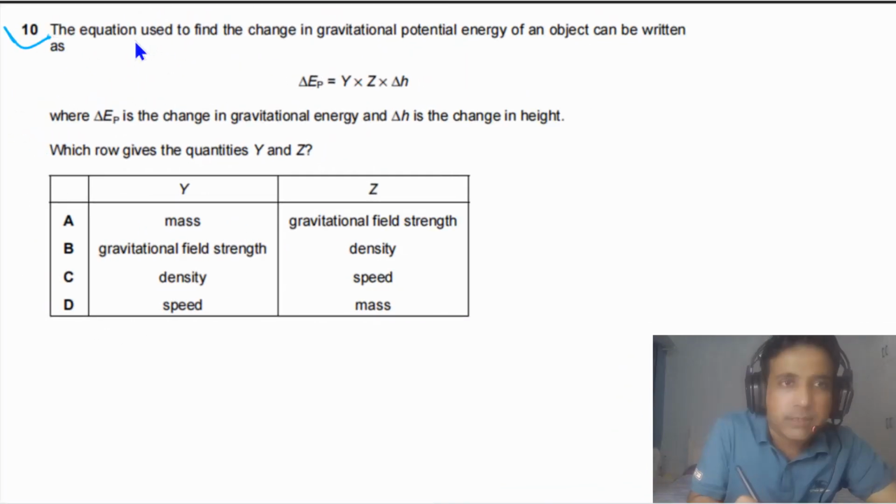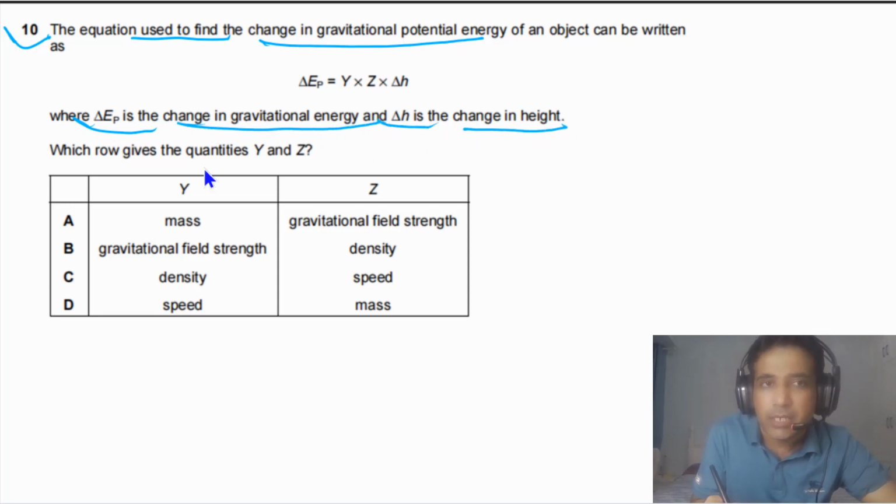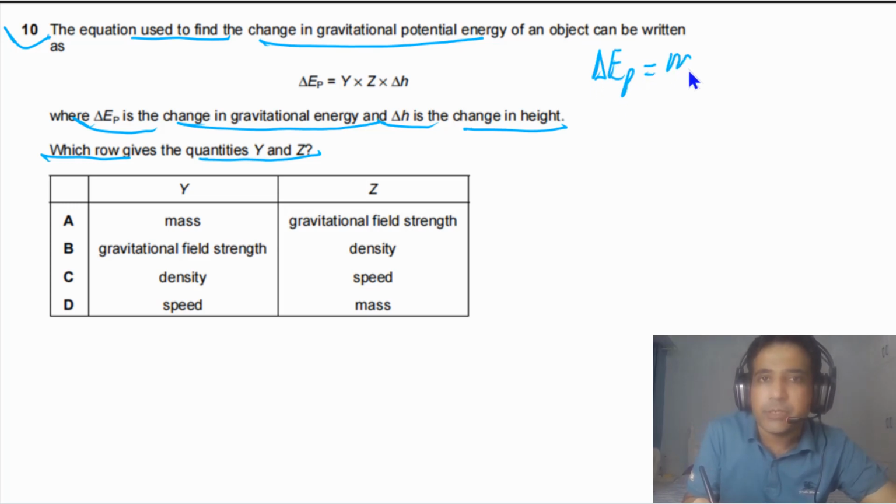Question number 10 says the equation used to find the change in gravitational potential energy of an object can be written as, where delta EP is the change in gravitational potential energy and delta h is the change in height. Which row gives the quantities y and z? So the best way to answer this question is, first of all, we can write down delta EP. Delta EP is equal to mg times delta h.